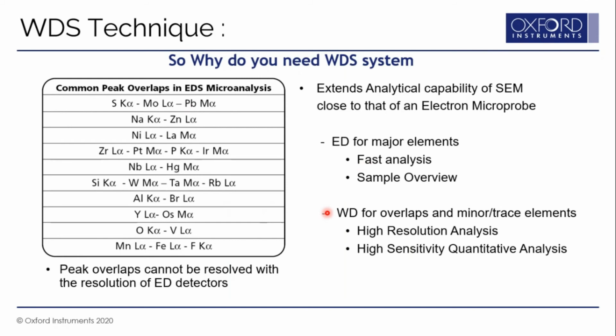And then you need a WDS. So if you have overlaps or you want to analyze a minor element or trace element, then you can use WDS where the EDS detector is not doing a good job. So for high resolution analysis and high sensitivity quantitative analysis, you use the WDS system. So actually in practice, we use a combination of EDS and WDS on the SEM, which makes the whole setup a full-fledged analytical SEM, which is very much comparable to an electron microprobe.